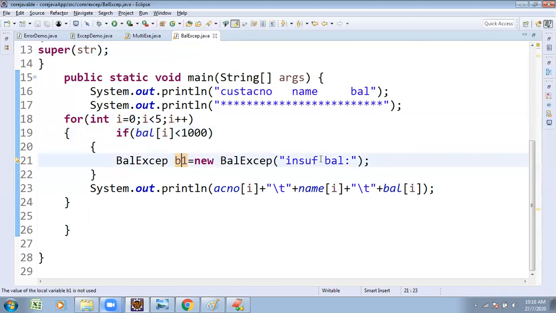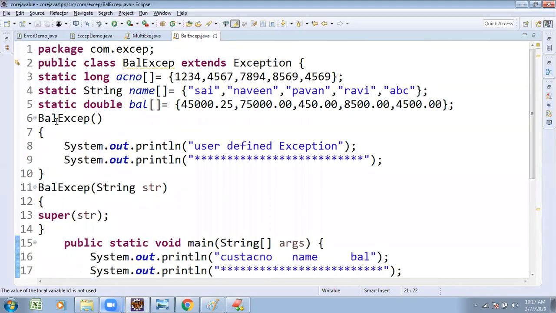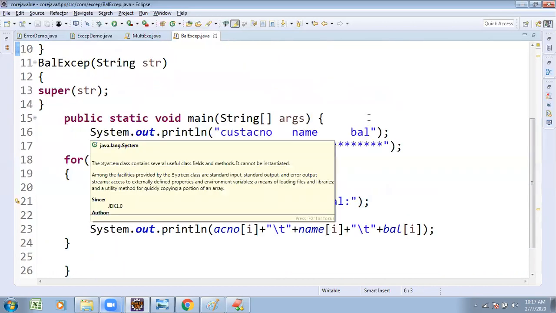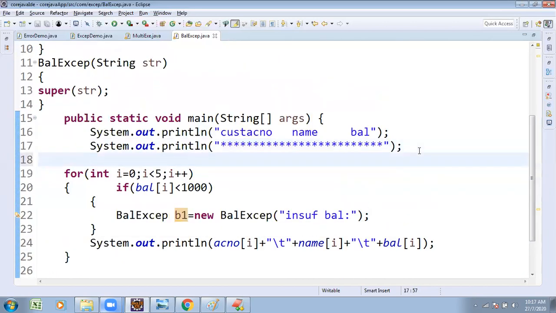Raising the exception. Do one thing. Balance exception B is equal to new balance exception.